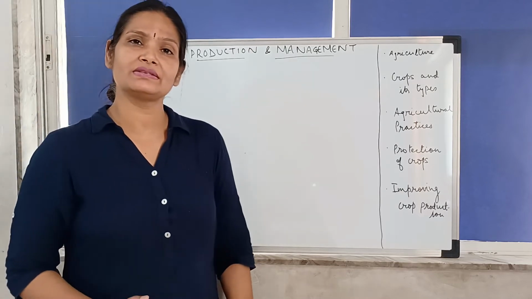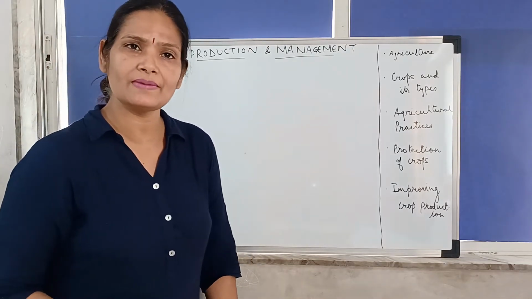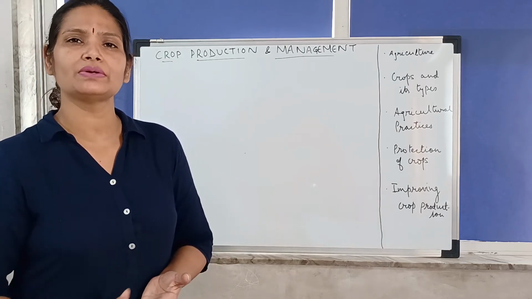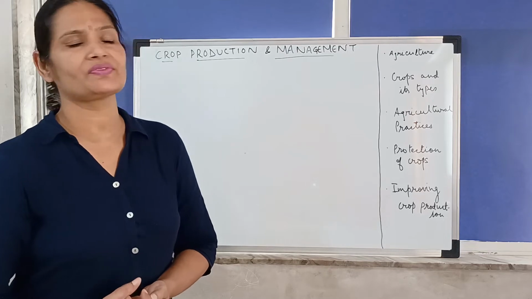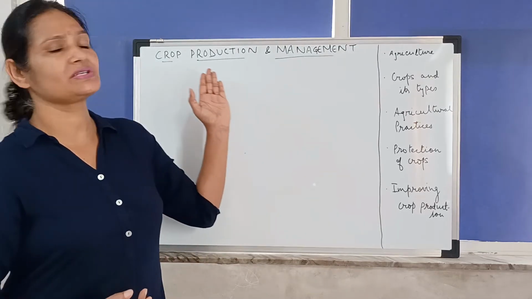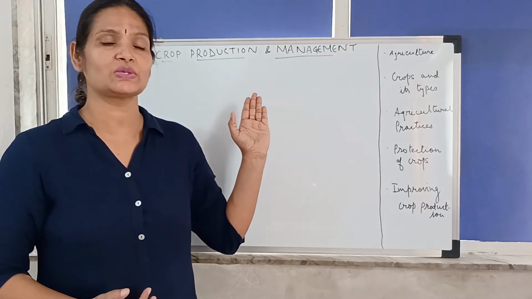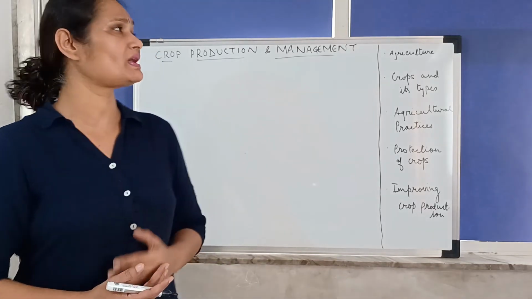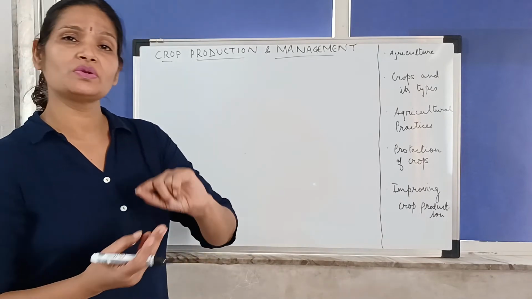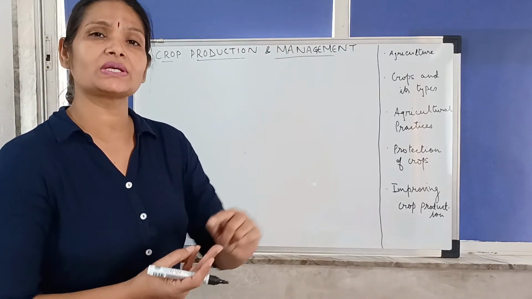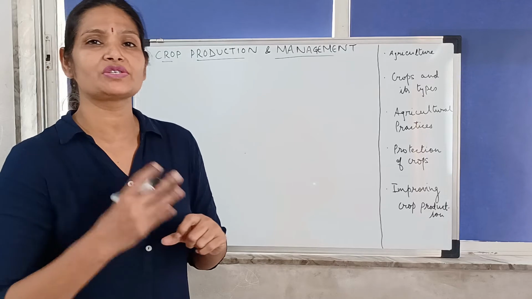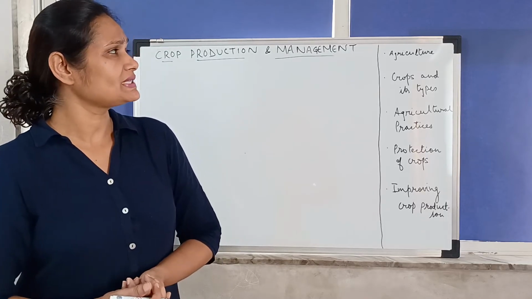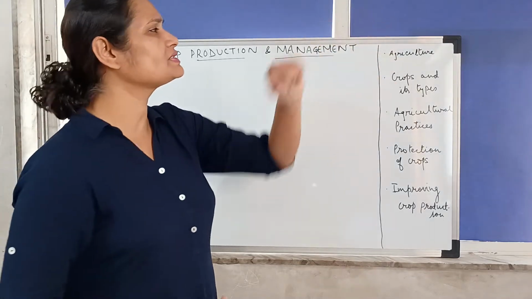As I said, the population is growing day by day, and in order to meet the demand of the population, or the food demand of the population, the crop production has to be managed. It needs to be managed because there is a shortage of food and that shortage needs to be managed. So it requires the management not only of production of the crop, it requires the management of that shortage and distribution of food as well. Okay, so in this chapter we'll start with agriculture first.